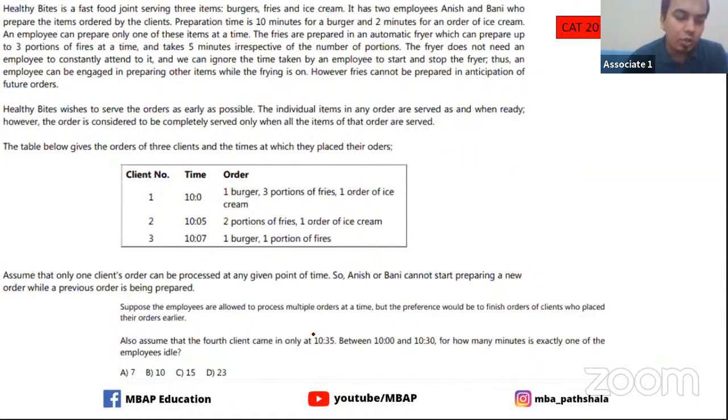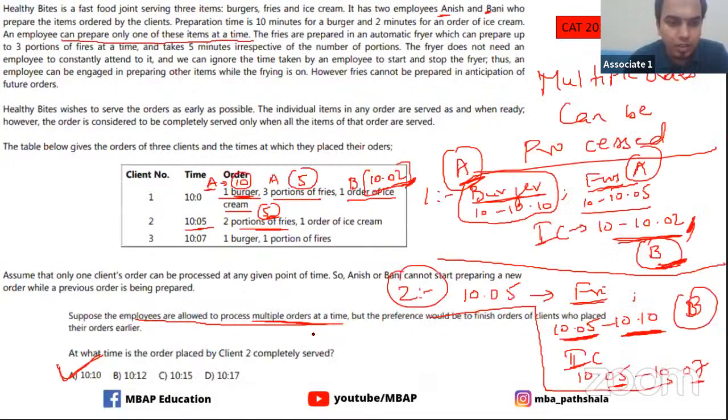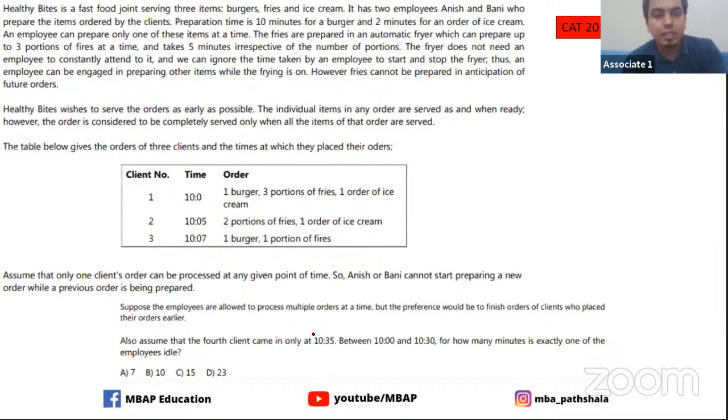Now they are asking you exactly the opposite of what they asked before. Over there they asked that if multiple orders are there, then obviously the orders can be processed faster, and by what time the second order will be served. In this case, they are asking you what is the free time.